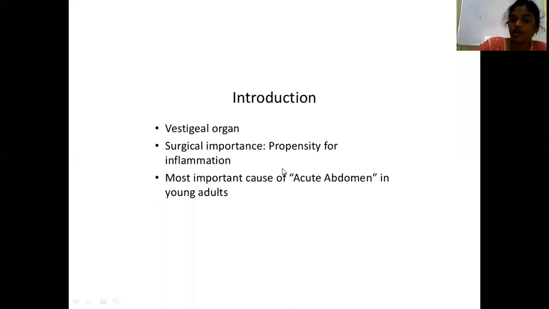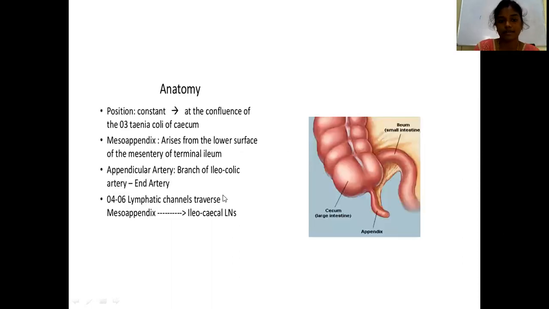What is the most common cause of acute abdomen in young adults? It is acute appendicitis. So the most important and most common cause of acute abdomen in young adults is acute appendicitis.